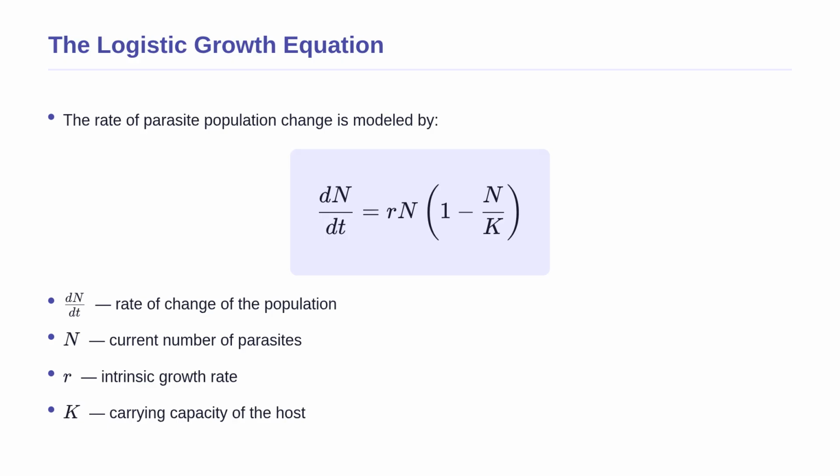Notice the term inside the parentheses. When the population N is very small, this term is close to 1, leading to rapid, almost exponential growth. But as N gets closer to the carrying capacity K, the term inside the parentheses approaches 0, which mathematically forces the growth rate to slow down and eventually stop completely.